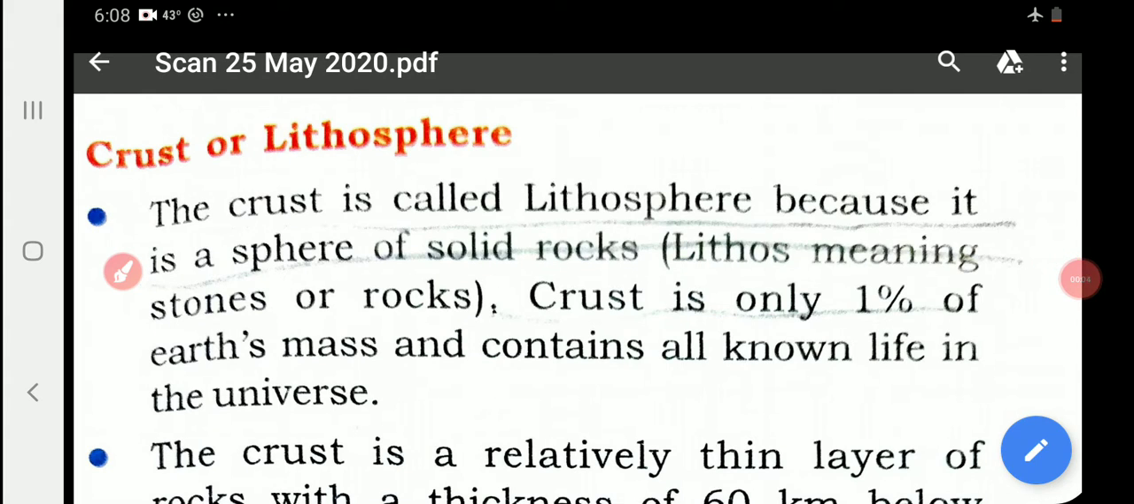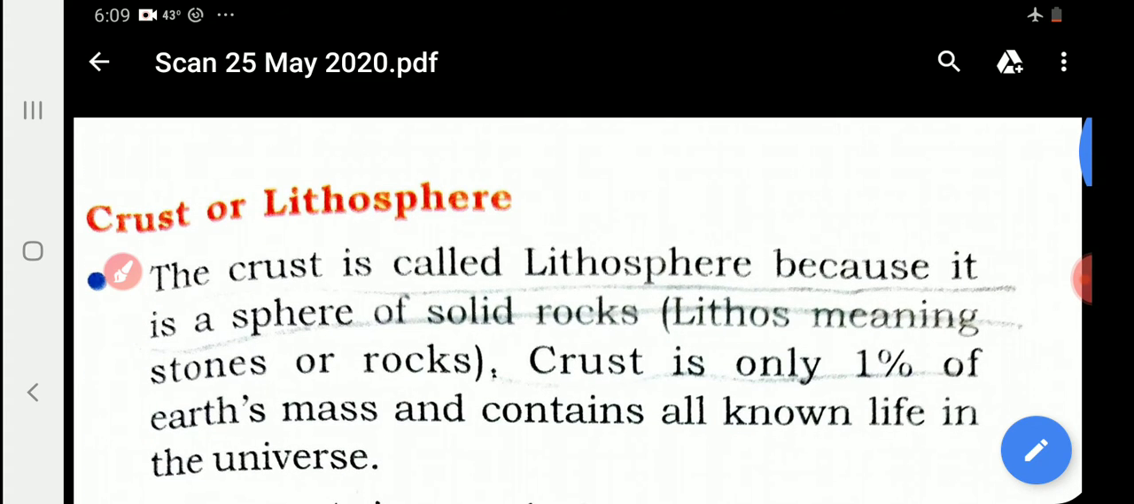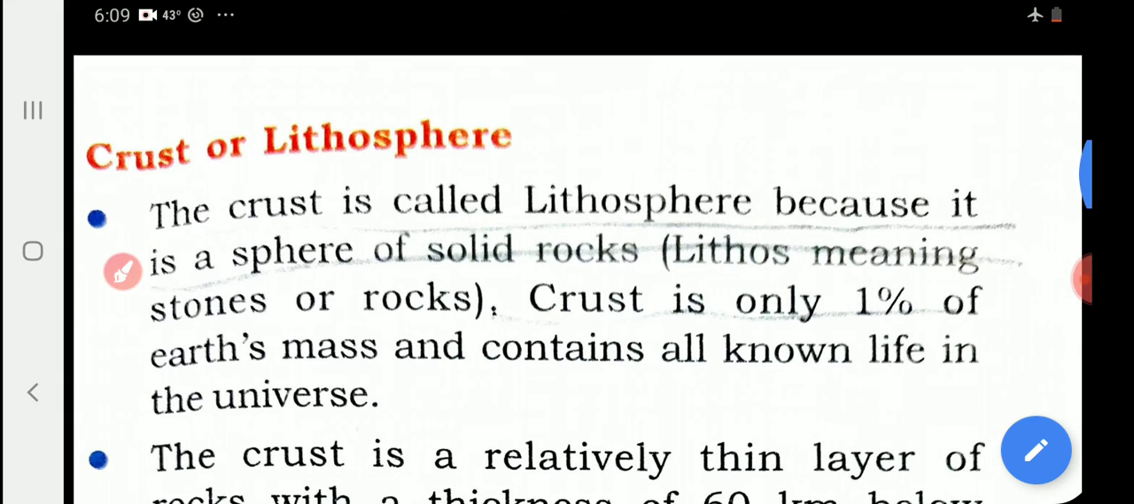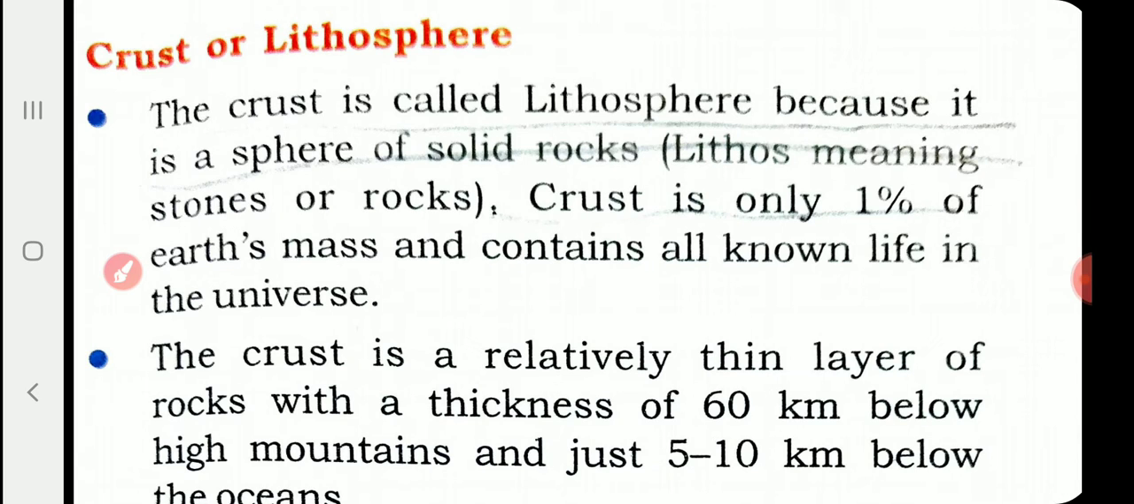Last two classes, we were discussing Earth structure, and in those classes we have seen the core and mantle, mainly the two layers of the Earth. And I had also given you a short description of crust, the outermost layer. You know, the Earth has three concentric layers: crust, mantle, and core.